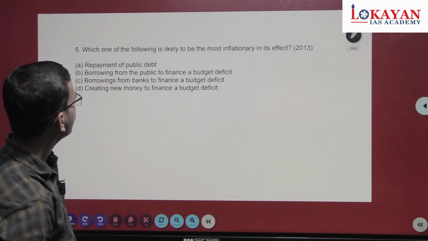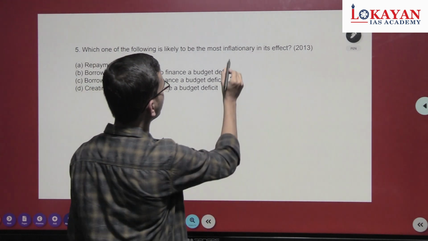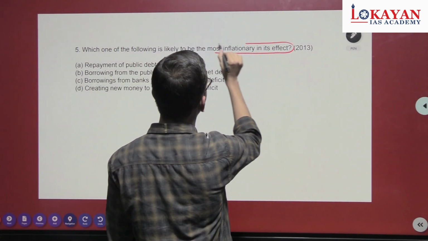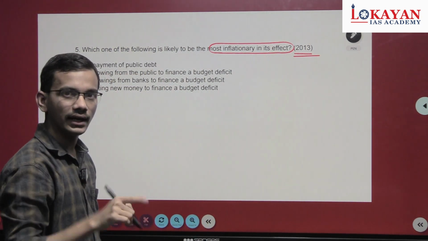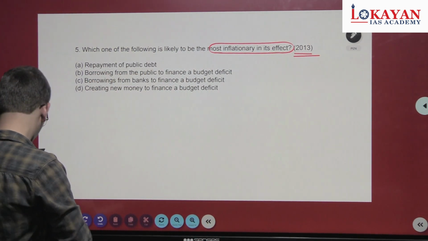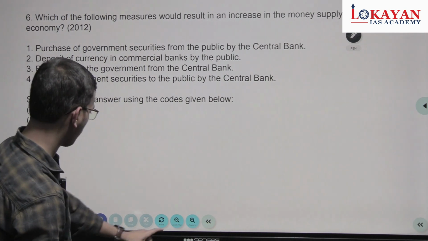Which one of the following is likely to be most inflationary in its effect? 2013. We will discuss this question at a later stage. Okay, let's move to the next question.